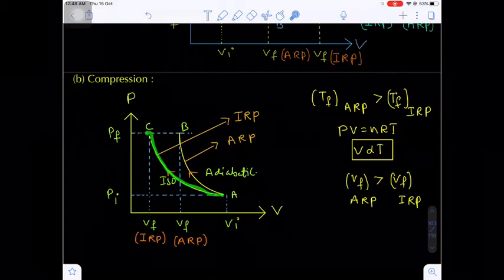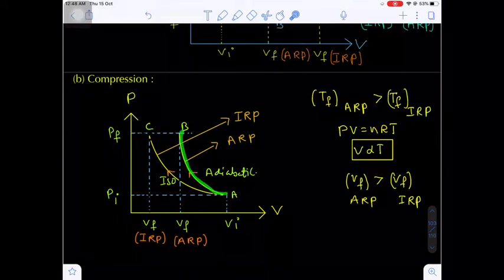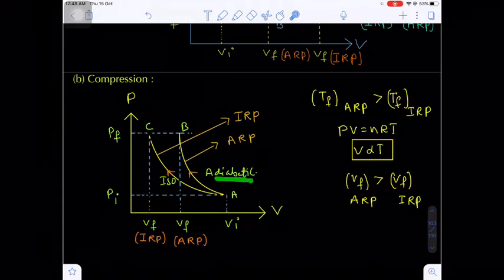If you move from A to C, is there any change in temperature? No, because it is an isothermal process. But whereas from A to B, the final temperature increases. Why? Because it is adiabatic compression. During adiabatic compression, internal energy increases. Internal energy is a function of temperature, so that is why temperature increases. That means the final temperature will increase.